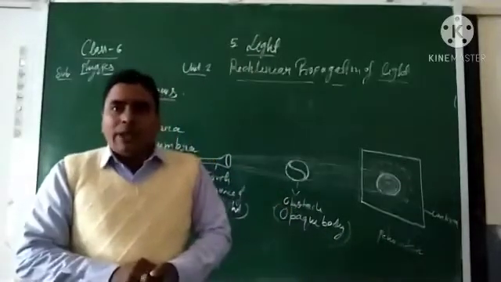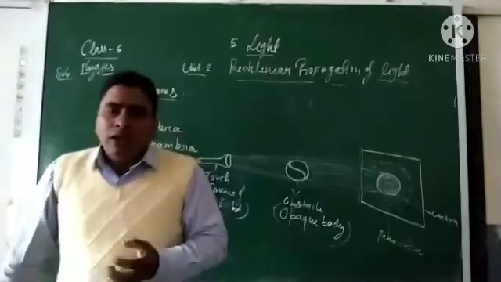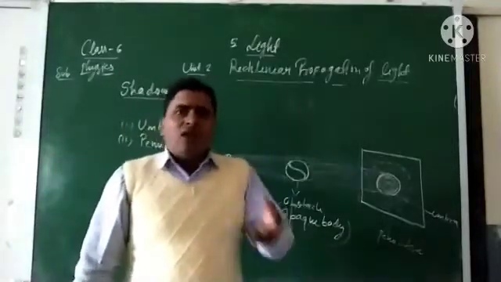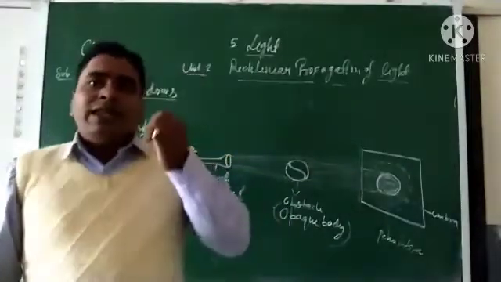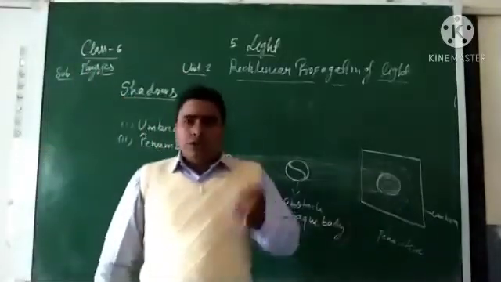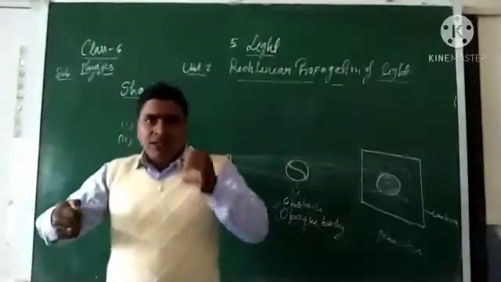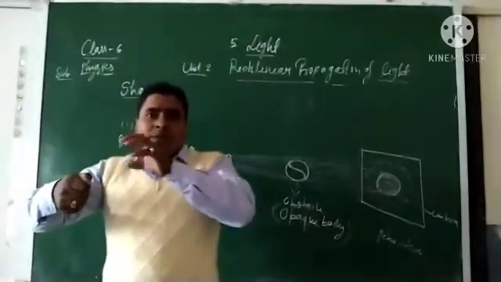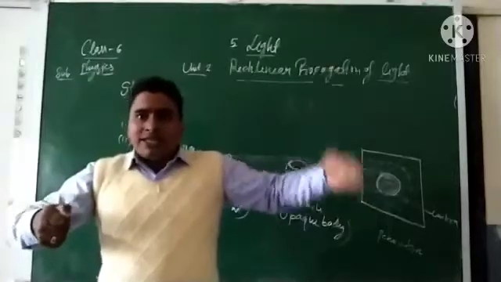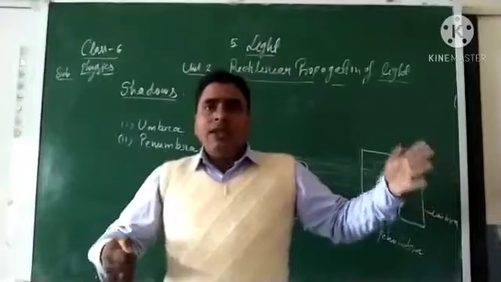It's called penumbra. Also, you can do this at your home. Just take a ball, or any other opaque body, that is a body which does not allow light energy to pass through it. Take any opaque body and a light source, and place the opaque body between the light source and the screen, where the shadow will be formed.